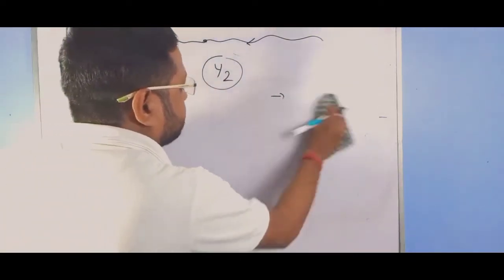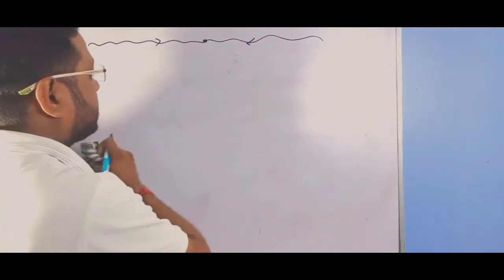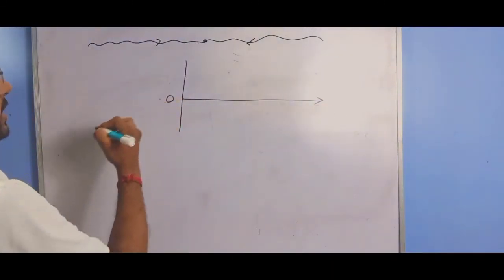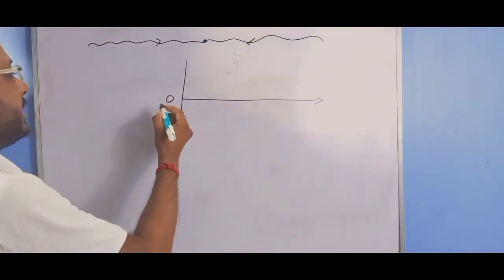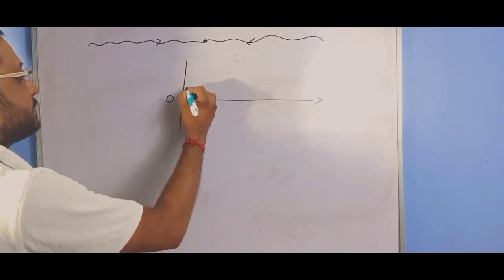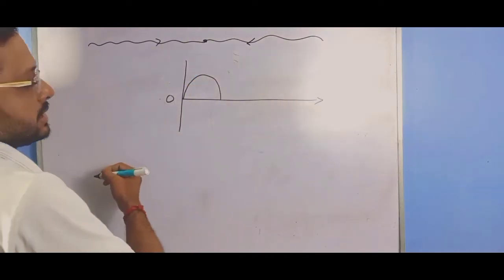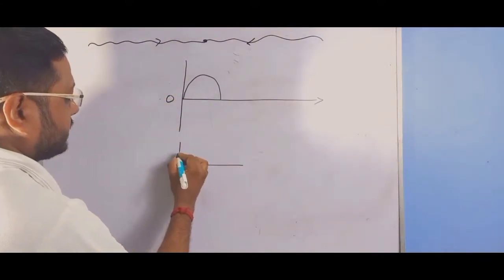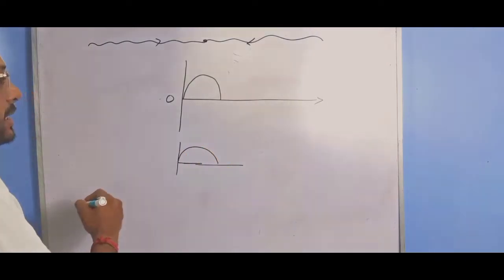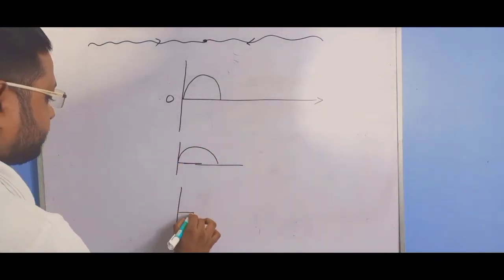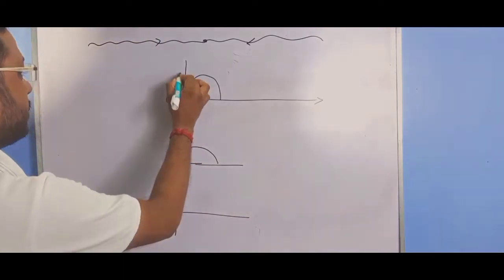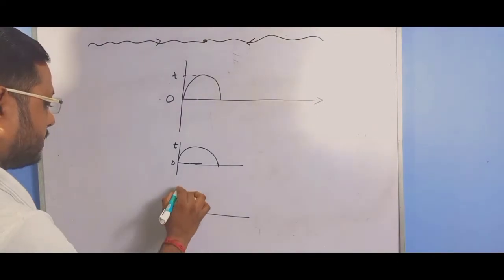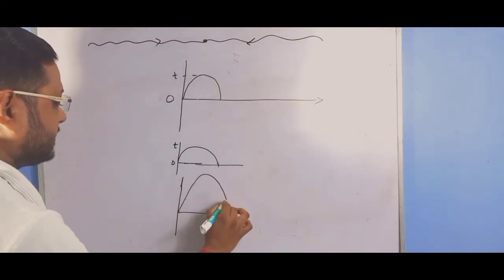If we draw this, suppose this is the mean position of a particle, and this is the crest of one wave and this is also the crest of another wave, then the resultant displacement is added up.